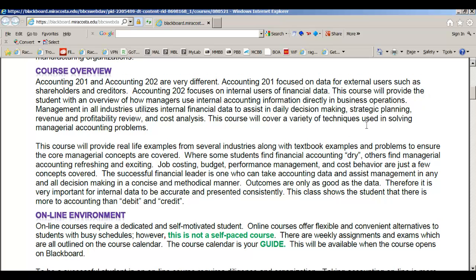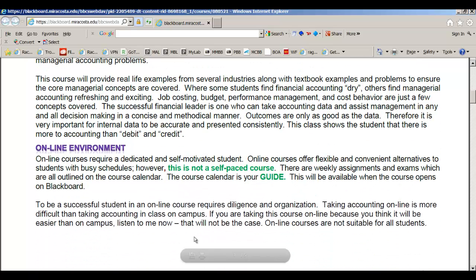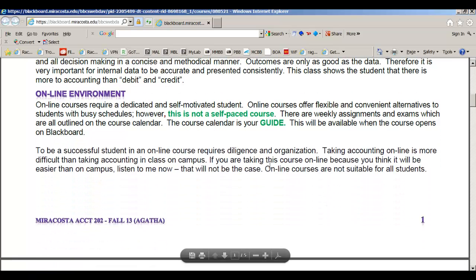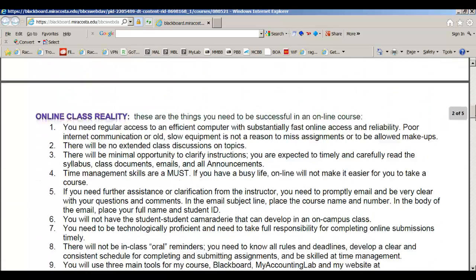Here's the course description, which I know you know how to read, so make sure that you pay attention to the course description and the course overview. I really want to spend a little bit of time with the online environment. This is not a self-paced course. There is a weekly assignment due. There are assignments due every week, and that is how you stay in the class. You can't wait till the end or do it all at the start. You have to do it every week.